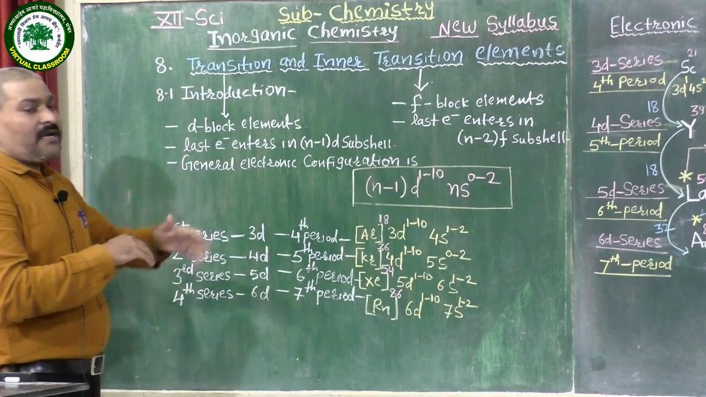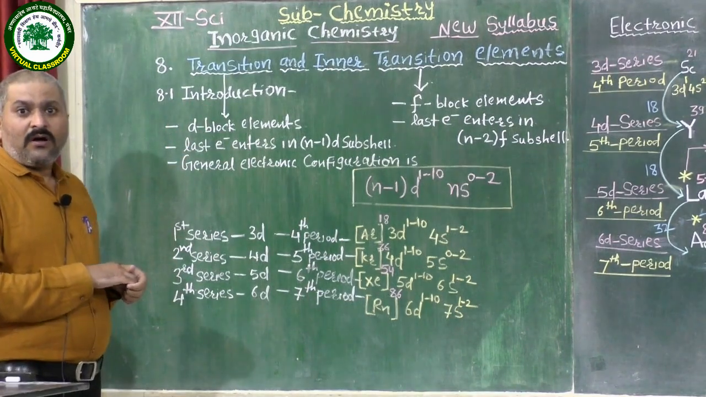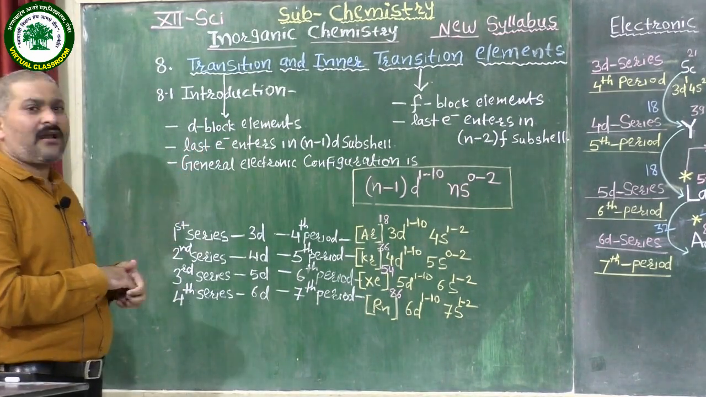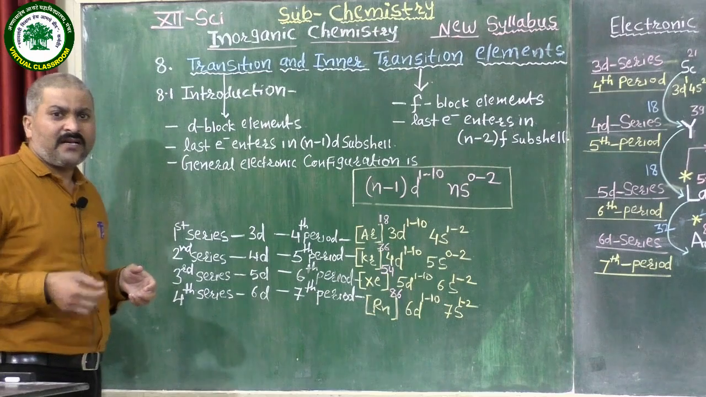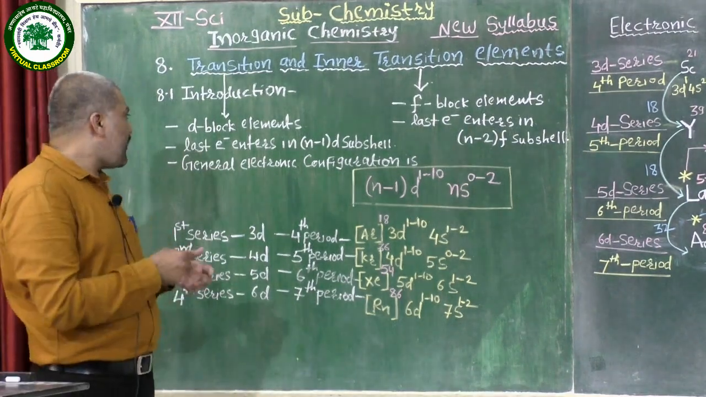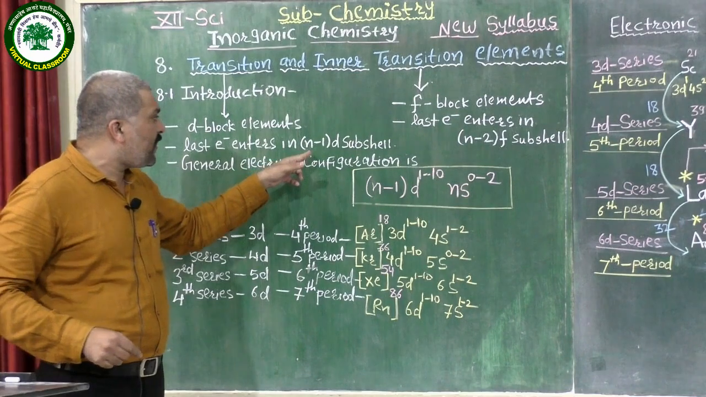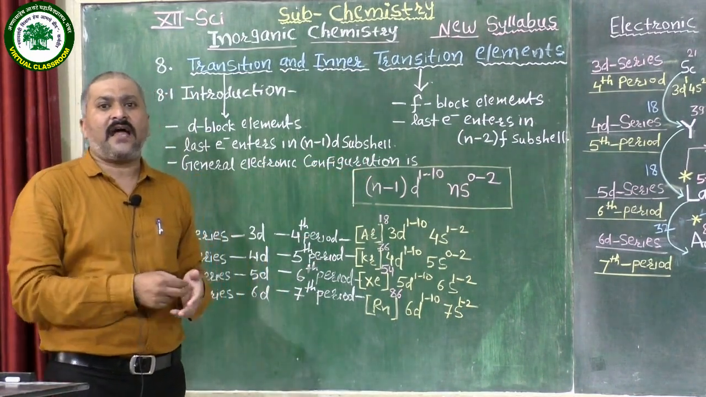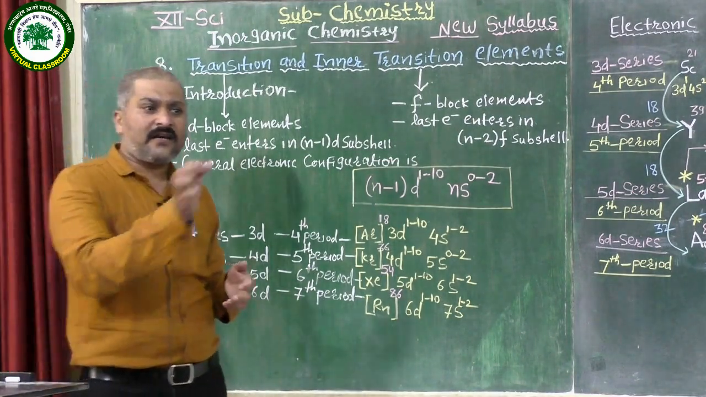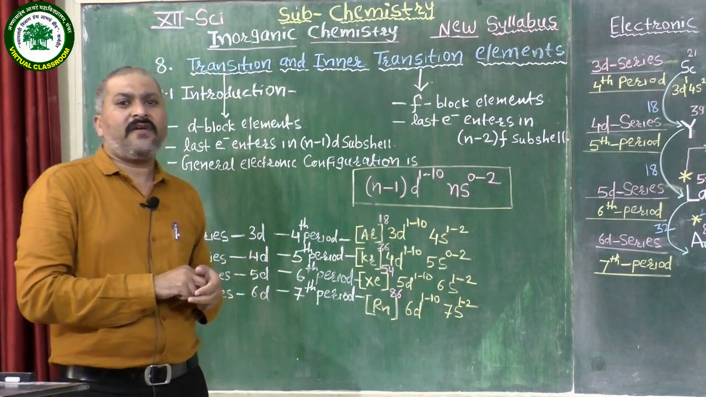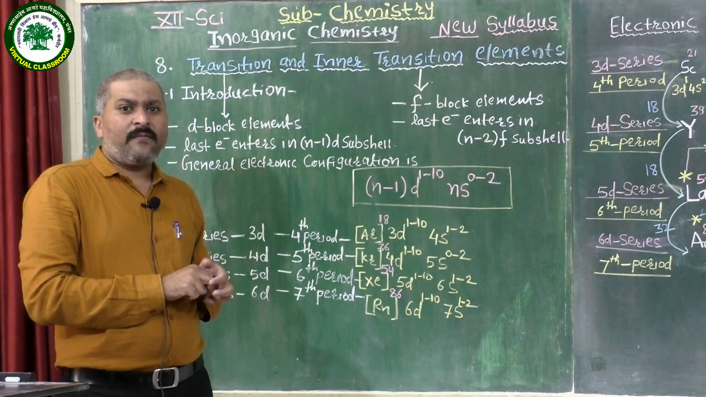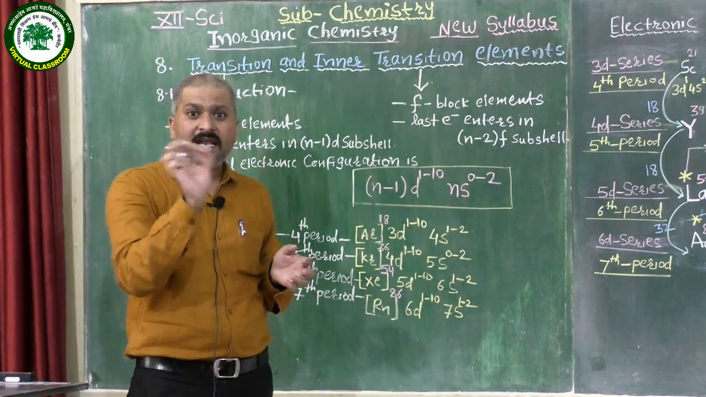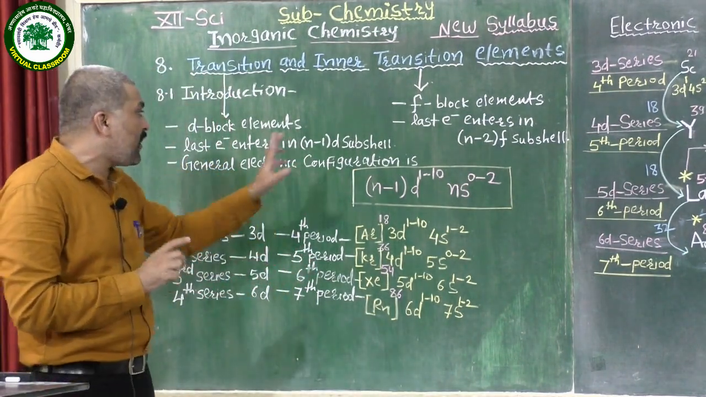First point is the introduction of the topic. First, we have to know the definition of transition elements. The transition elements are D block elements. The transition elements are those in which the last electron enters the (n-1)d subshell. In other words, only those elements are considered D block elements in which the D subshell is partially filled. When the D subshell is completely filled, then that element is not considered a D block element.